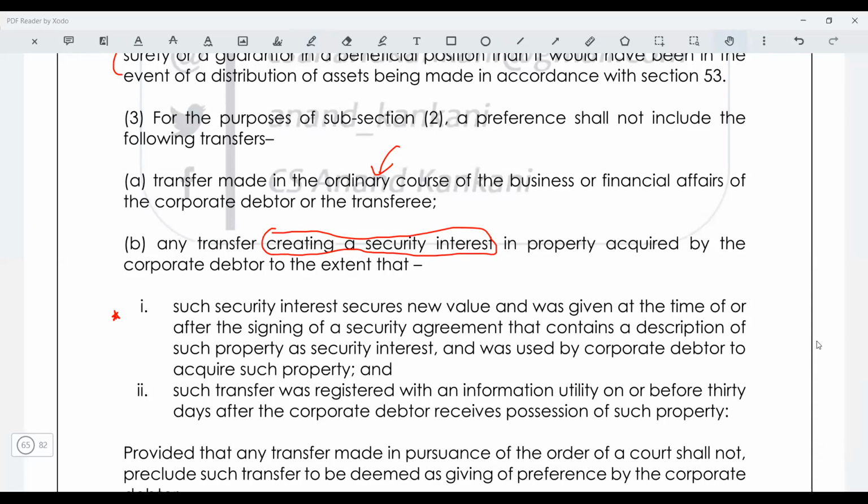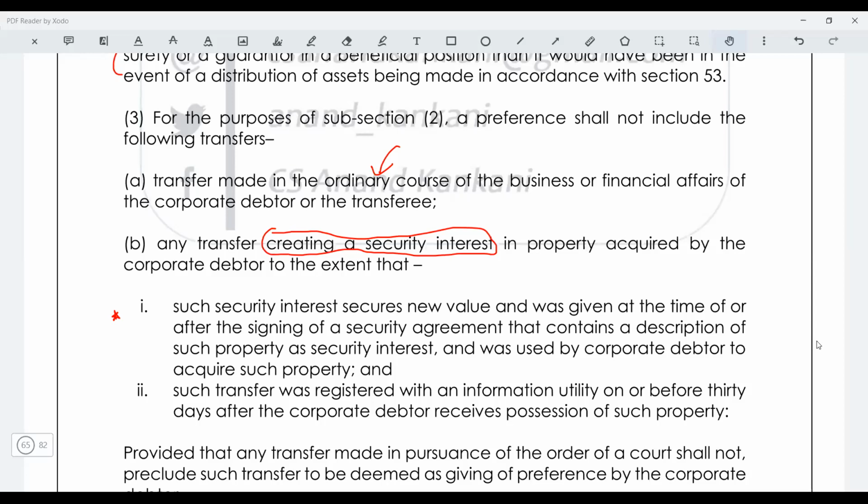So I created the charge for 10 lakh rupees. Do you understand? Now this will not be called a preferential transaction, because even though you have not transferred the asset to me, you have created a security interest. So by creating this security interest, you have made me a secured creditor, which can put me into a beneficial position. So here there is no problem. Why? Because you are creating the security interest to secure the new value of the asset.